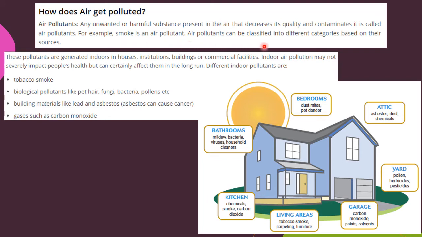Okay, so air pollutants can be classified into different categories based on the sources, which means from where it is coming. You can see it here in the diagram. Bedrooms: dust and mites, the dust present in the bedroom, cause air pollution. Then asbestos, dust, chemicals, these kinds of things also cause air pollution. Yard: if in your garden there are plants, there will be pollen, herbicides and pesticides, and these things also pollute our environment.